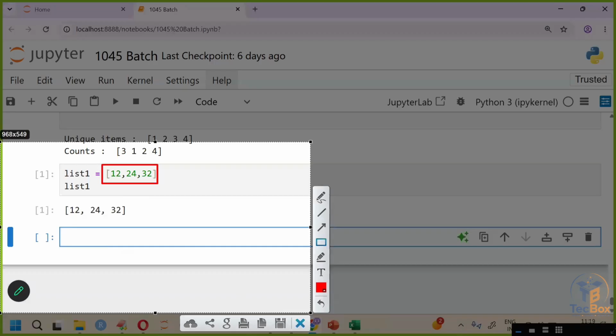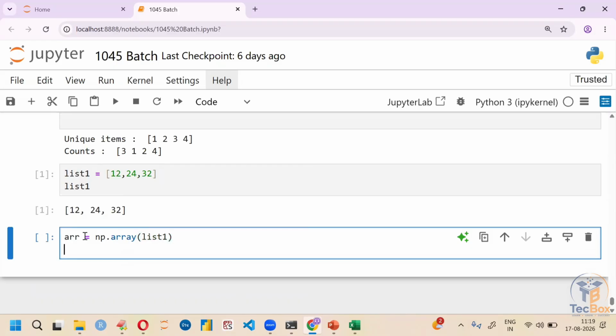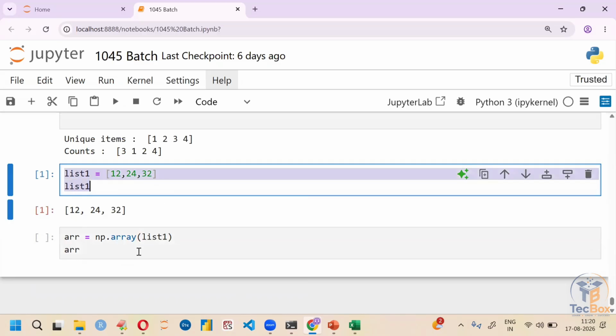Do you remember when we were discussing NumPy? We had seen how to convert a list into an array: arr equals to np.array of list1. This will convert this list1 into an array. So that is what we had seen.